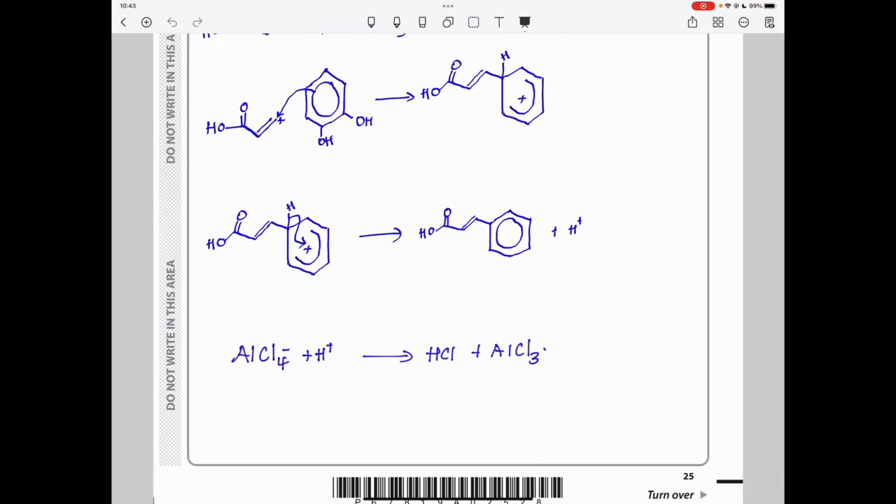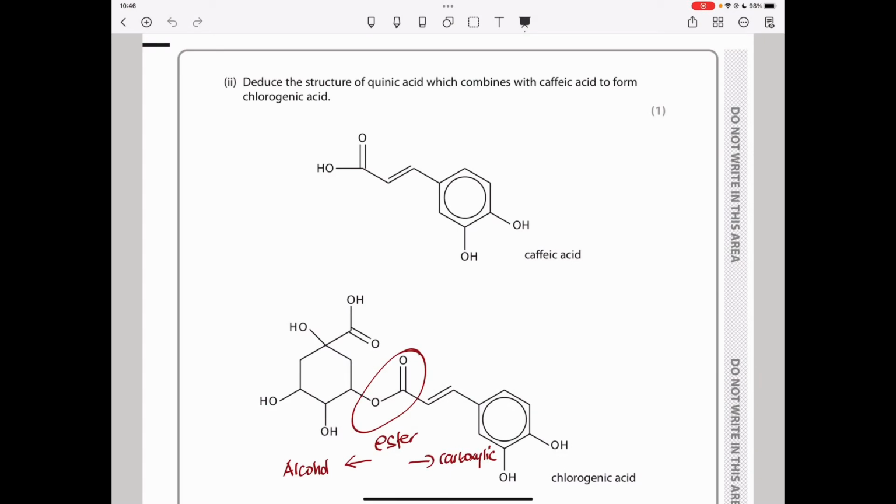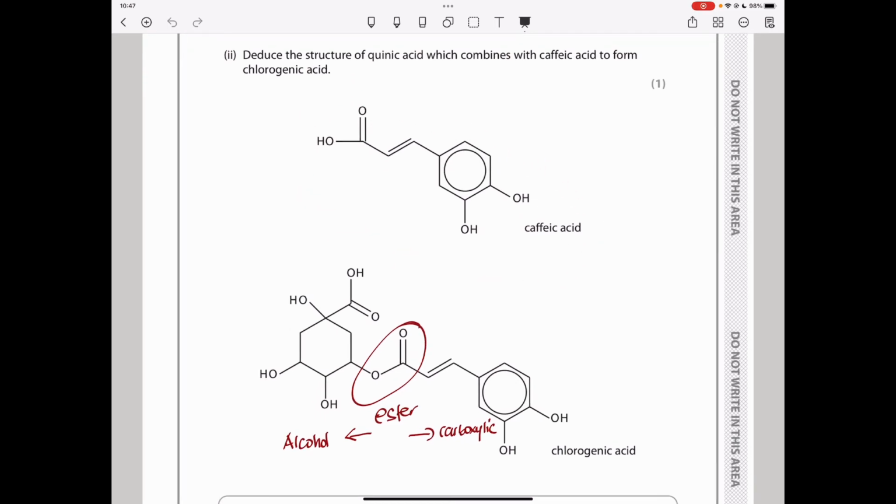So let's continue to the next part. Deduce the structure of quinic acid, which combines with caffeic acid to form chlorogenic acid. So here they've given us the structure of caffeic acid, and they've given us the structure of chlorogenic acid. As you can see, if you want to deduce the structure that is going to be reacted with this one to produce these, we have to look at the product and find the missing part.